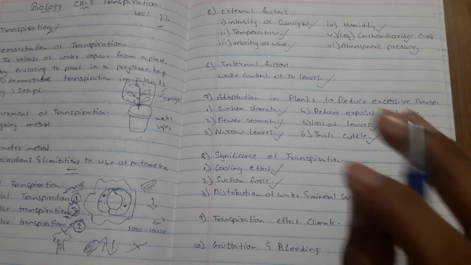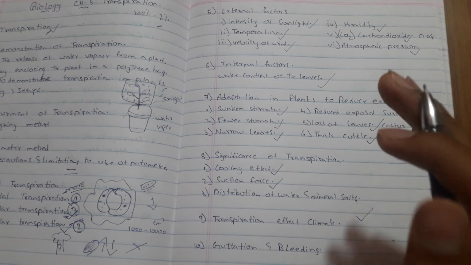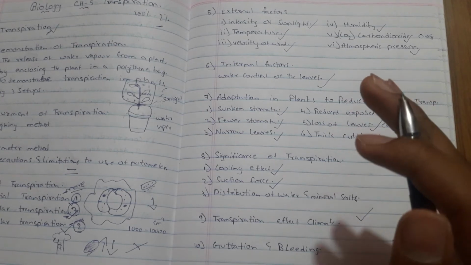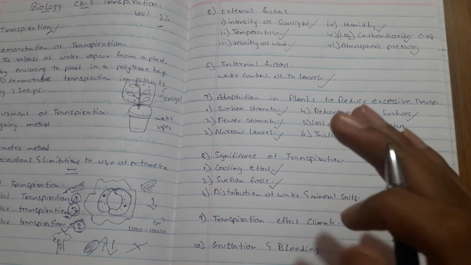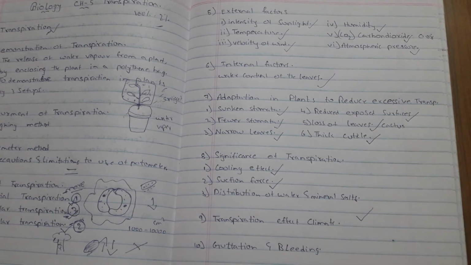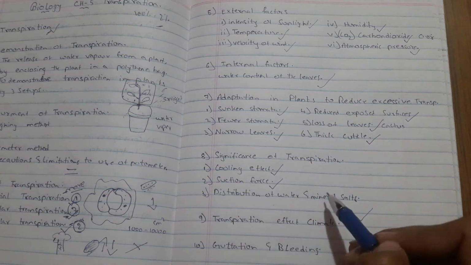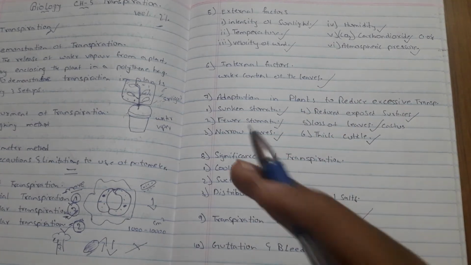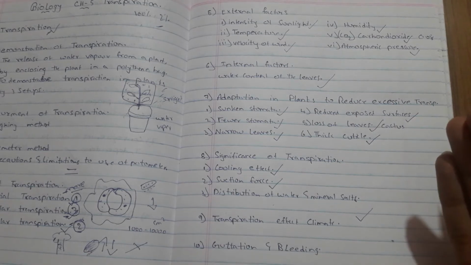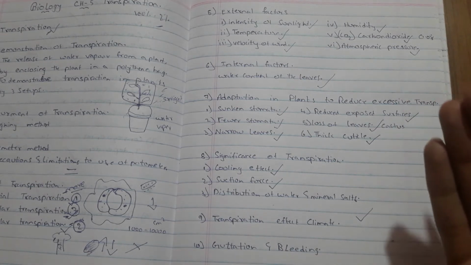Now coming to the distribution of water and mineral salts. Since leaves are present at the tips of all branches and twigs, transpiration from their surfaces tends to draw water towards them and thus helps in distribution of water throughout the plant. If there is no distribution of water and mineral salts, some leaves get water and minerals and some do not, then there is a chance of fall of leaves, and the transpiration rate also reduces.